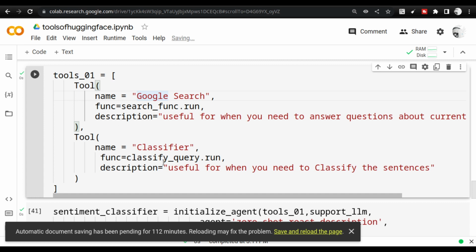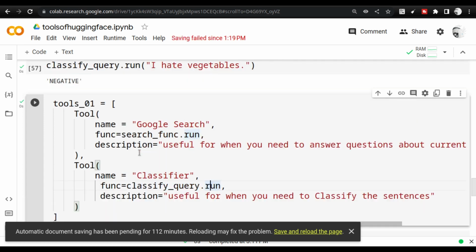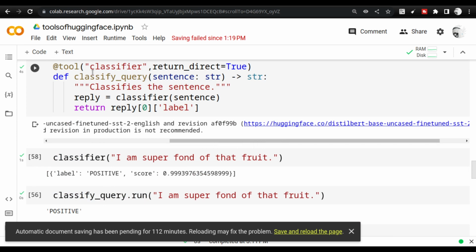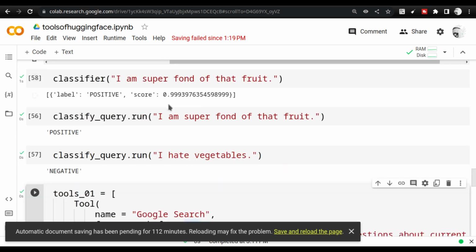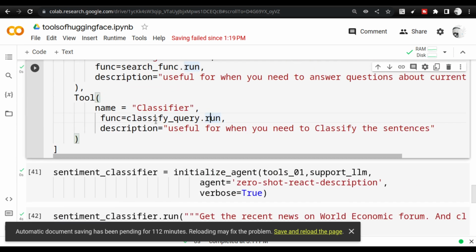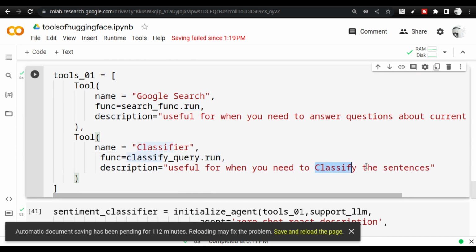Here is what I am creating. I am creating the classify_query.run. This classify query is the function that I created using the sentiment analysis model, and I am not changing any of these things, right?